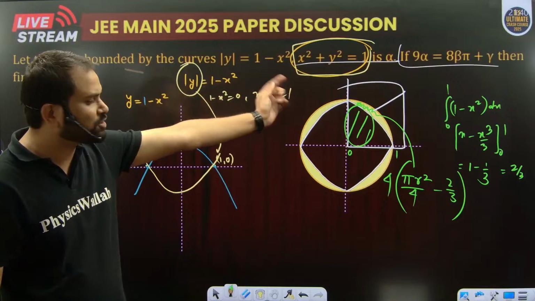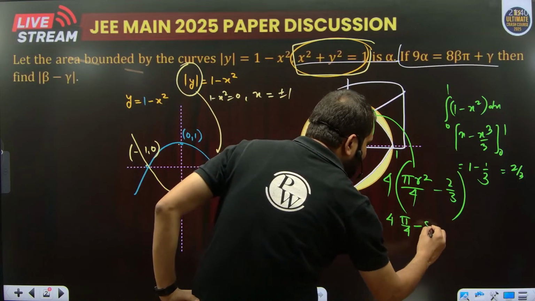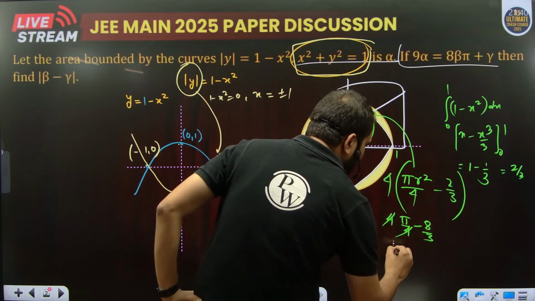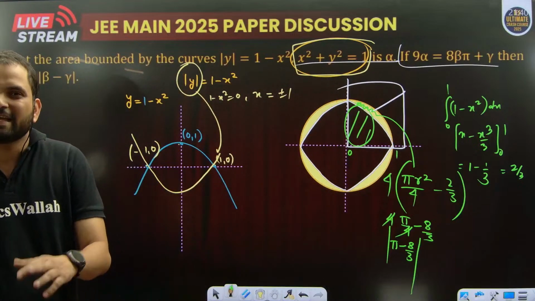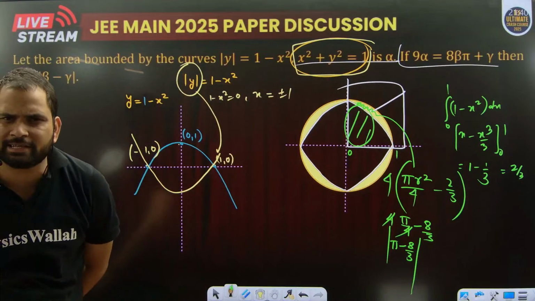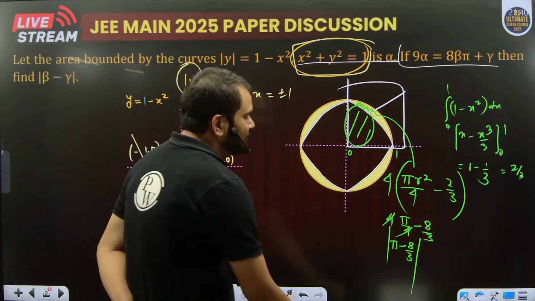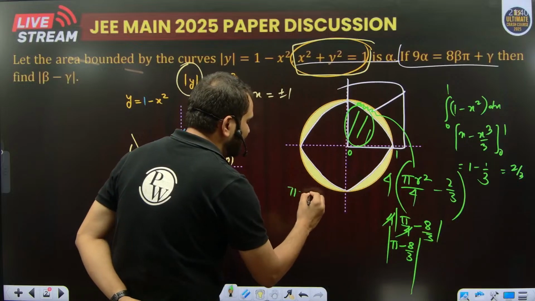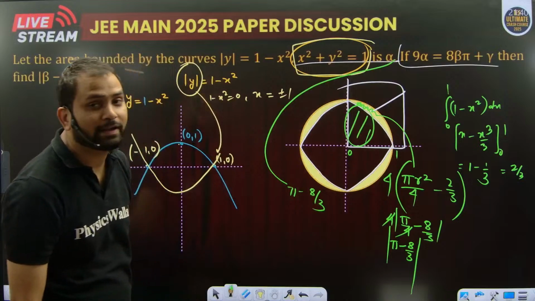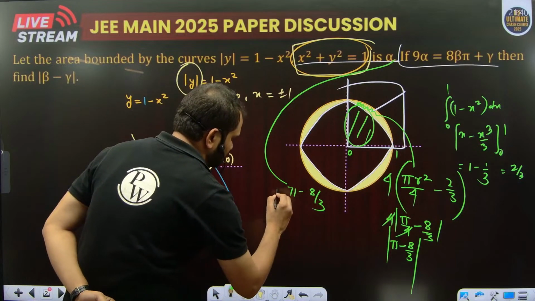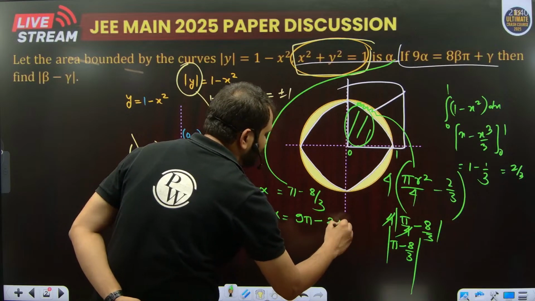So what is the radius of the circle? 1. So we can say that is 4 pi by 4 minus 8 by 3, which is equal to pi minus 8 by 3. There may be a doubt whether it is 8 by 3 minus pi or pi minus 8 by 3, since pi is greater than 3 and 8 by 3 is less than 3. Therefore, the area is pi minus 8 by 3, which is a positive quantity and which is equal to alpha. So we have to find out 9 alpha. 9 alpha is equal to 9 pi minus 24.